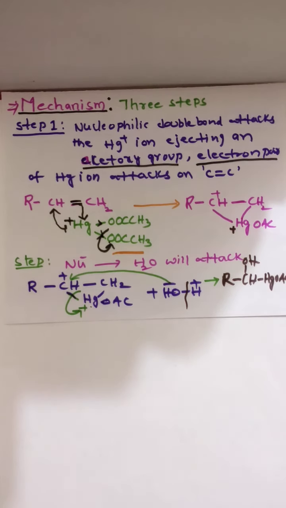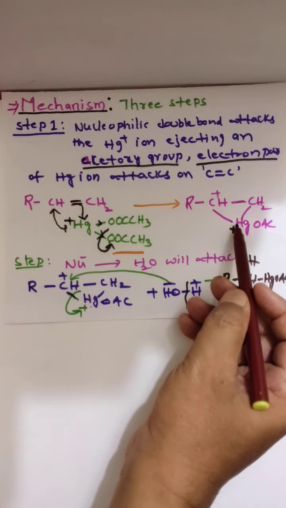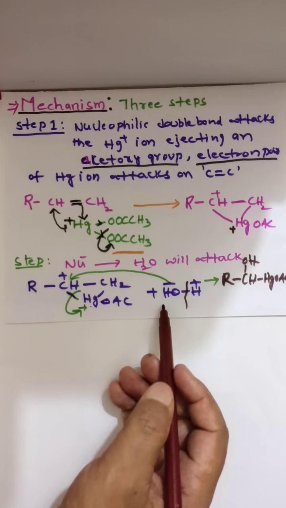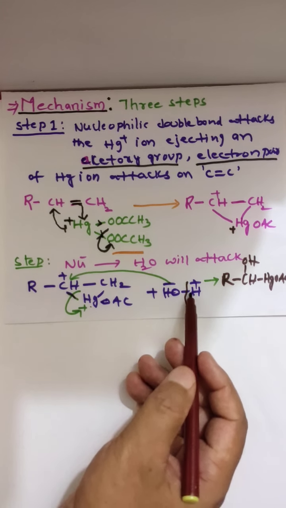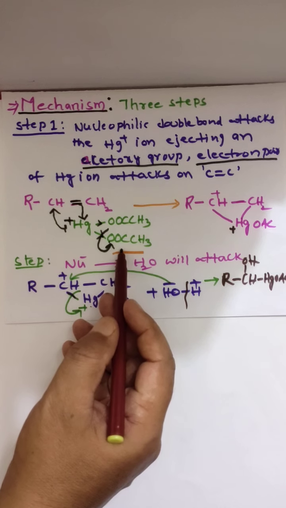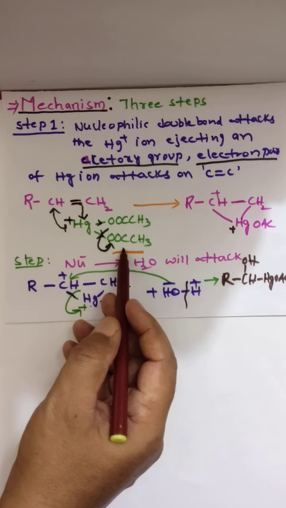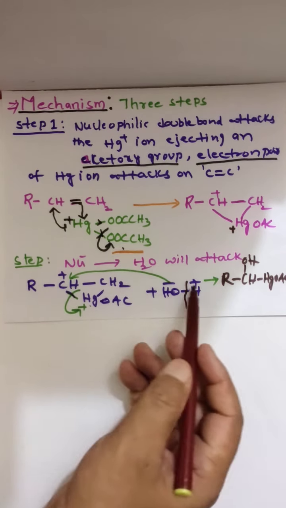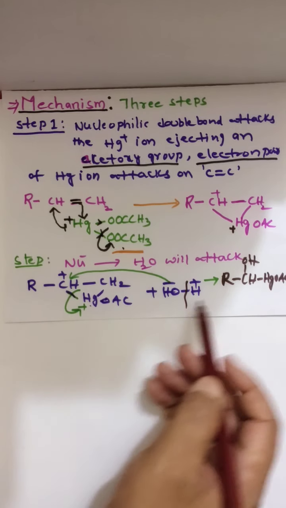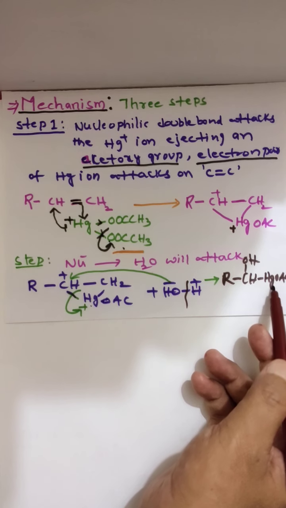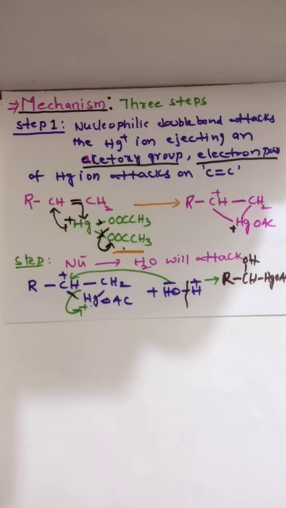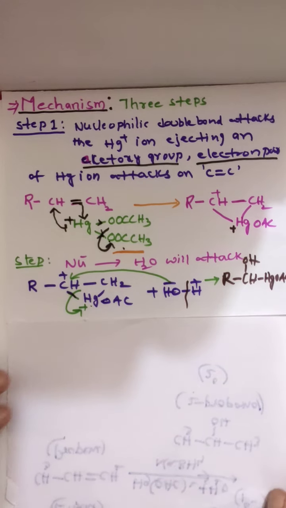Clear? So in step 1 we get an unstable product. This is attacked by a water molecule. This H plus reacts with the acetoxy group we already removed. These two make acetic acid, and this is attacked by water, and another unstable product you are getting.